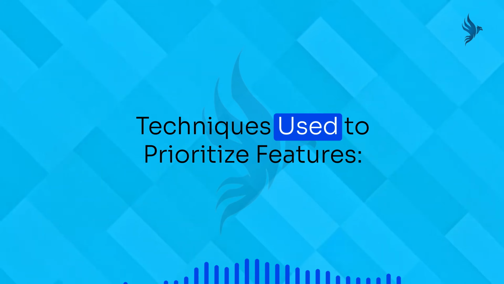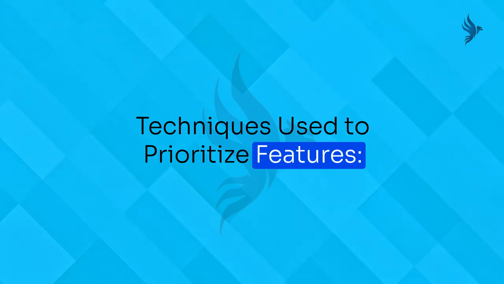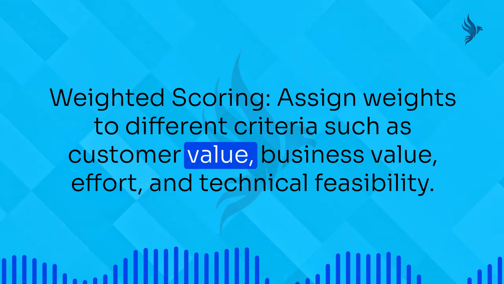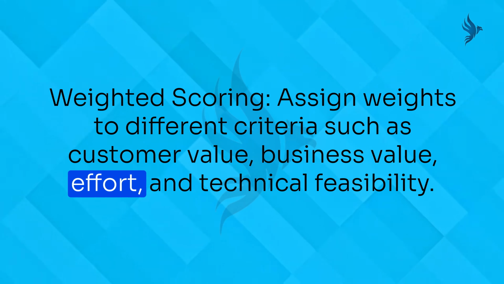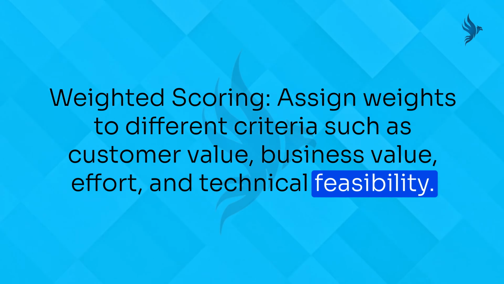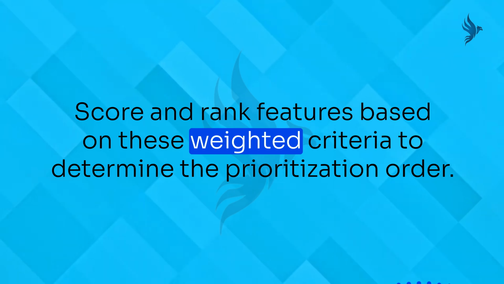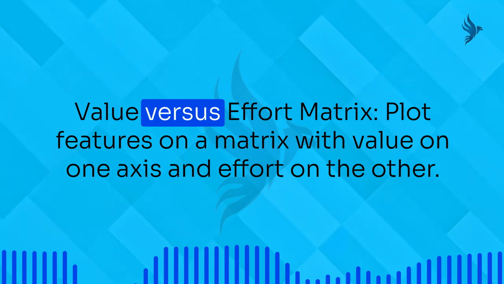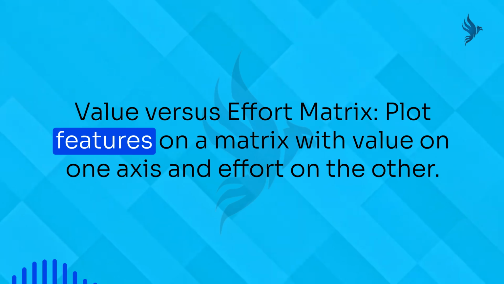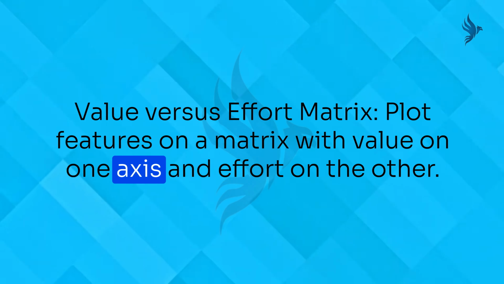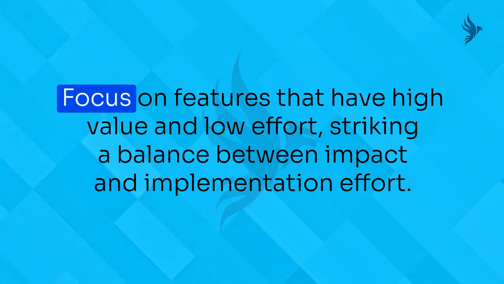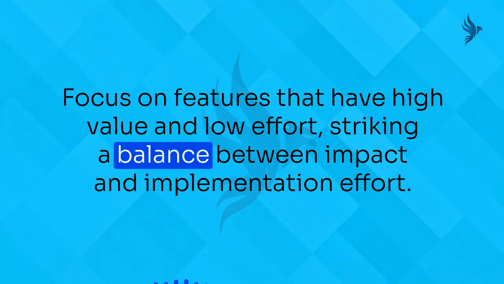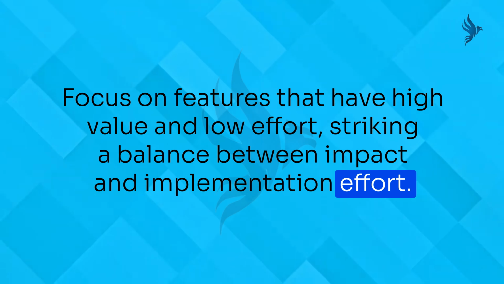2. Techniques used to prioritize features. Weighted scoring. Assign weights to different criteria such as customer value, business value, effort, and technical feasibility. Score and rank features based on these weighted criteria to determine the prioritization order. Value versus effort matrix. Plot features on a matrix with value on one axis and effort on the other. Focus on features that have high value and low effort, striking a balance between impact and implementation effort.